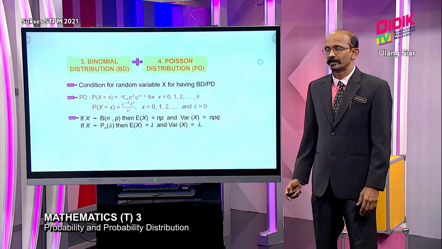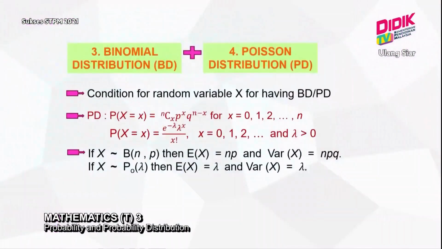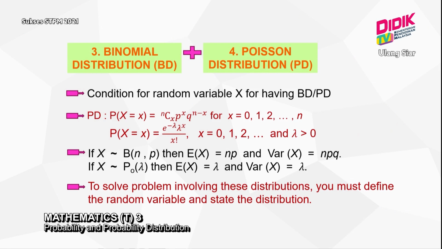And then find the mean and variance using the correct formulas. The last part, you should be able to solve problems involving these distributions. But when solving, you have to state your random variable, state your distribution, list your probabilities one by one, and use the correct formula to evaluate them.